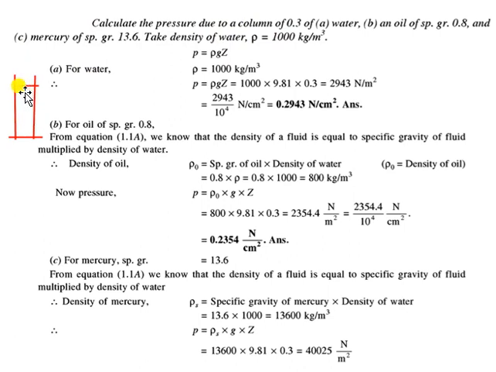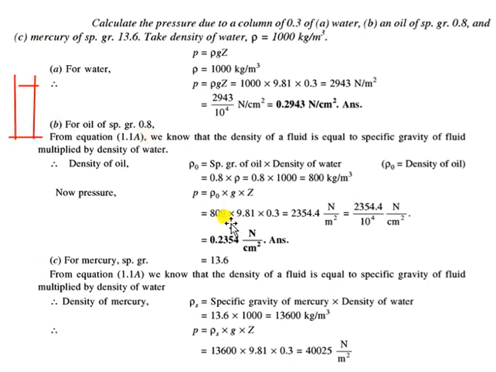It's asking what should be the pressure over here due to this 0.3 meter column of liquid. Now if the liquid is water, what will be the pressure? If the liquid is an oil with a specific gravity of 0.8, what should be the pressure? And if the liquid is mercury with a specific gravity of 13.6, what should be the pressure at this bottom point? That is what is being asked.